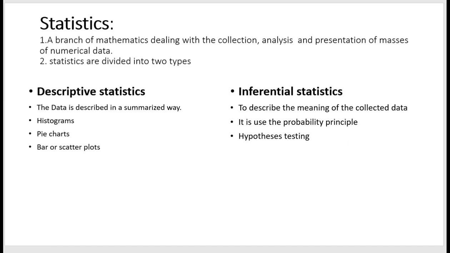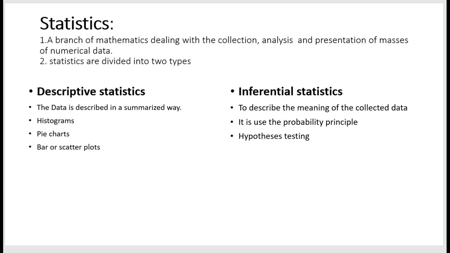And the second one is inferential statistics. What is meant by inferential statistics? It is describing the meaning of the collection of data, the exact meaning of what we have collected. For example, if we collect numerical data between 0 and 1, there are a lot of numerical values in between, like 0.0001, 0.002, up to 1. We want to describe the real meaning of the collection of data.